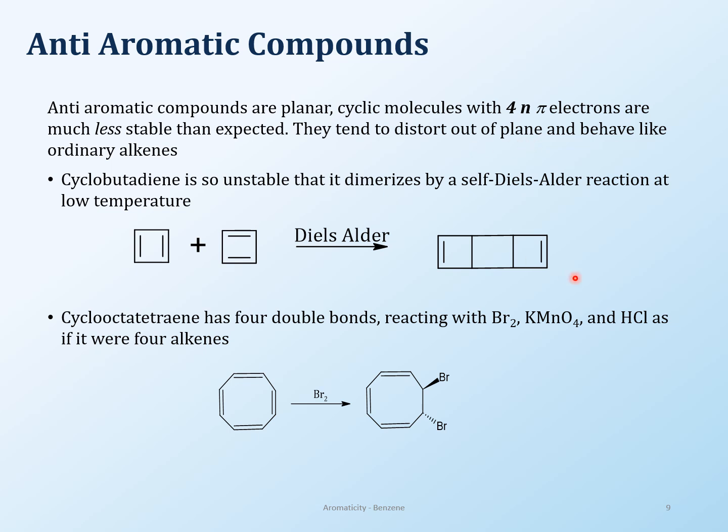The anti-aromatic compounds that we have dealt with so far have been the cyclobutadiene and the cyclooctatetraene. I already went over these before, but now you can look at it from a different point of view. Previously we were just looking at it as being cyclic and conjugated, alternate double bond, single bond. It should do reactions like benzene, and it didn't, because both of these were reactive when they were not supposed to be reactive, because they should behave like benzene, but they didn't. So in any case, anti-aromatic compounds will just normally react like an alkene.